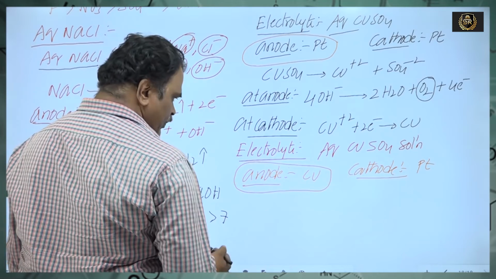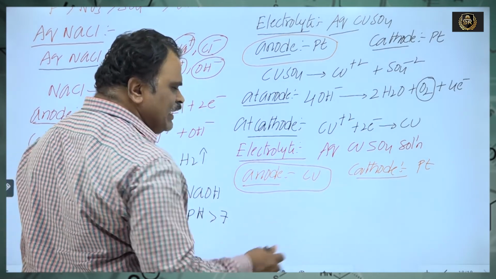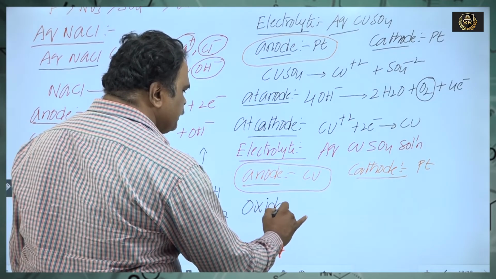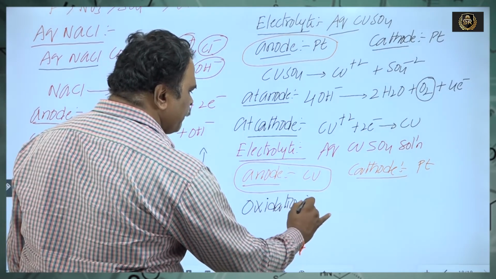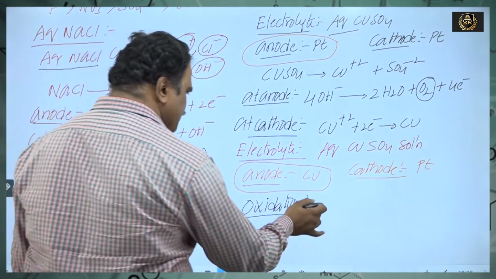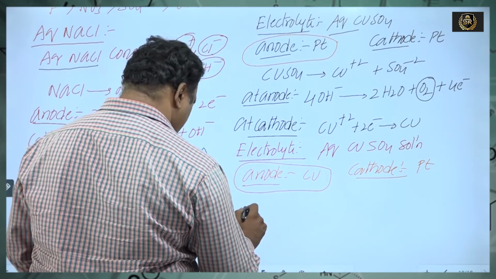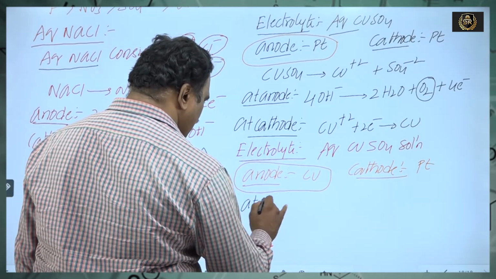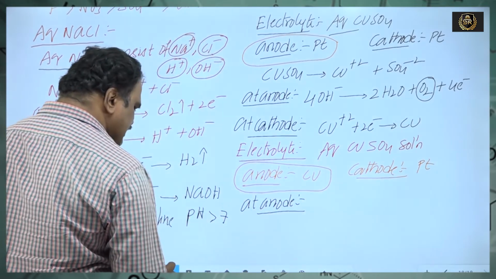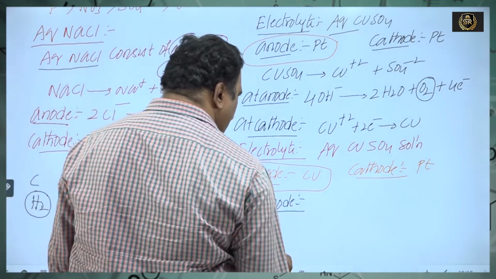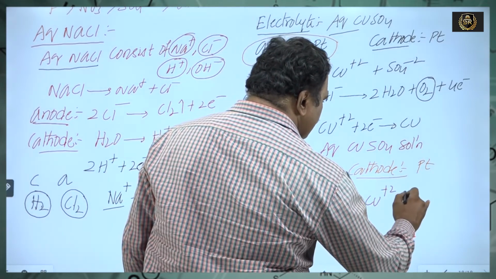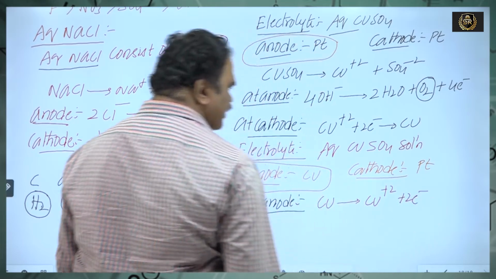Okay. So, copper is an active electrode. It itself undergoes oxidation. So, what type of reaction takes place at the anode? At the anode, copper itself is oxidized. Cu gives rise to Cu2+ by the loss of 2 electrons.